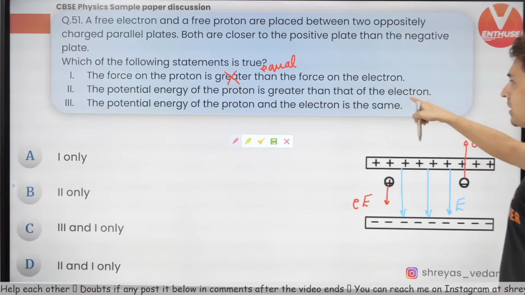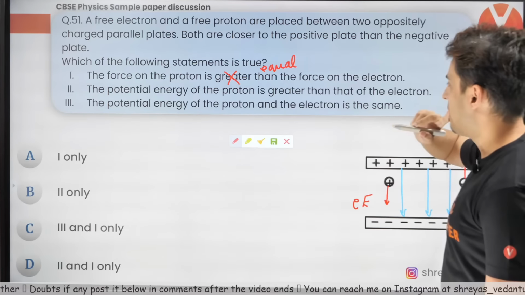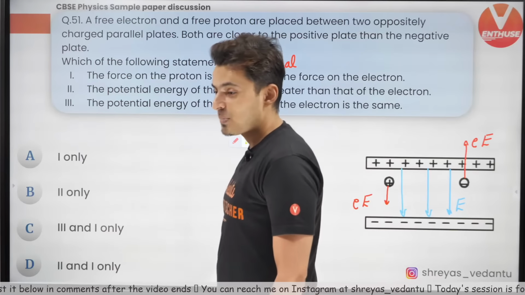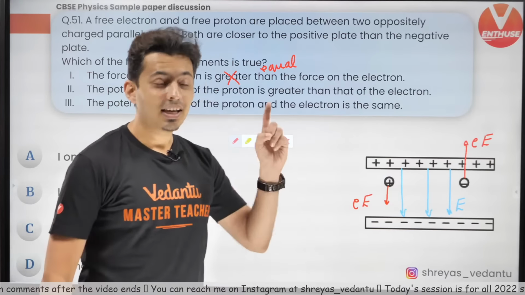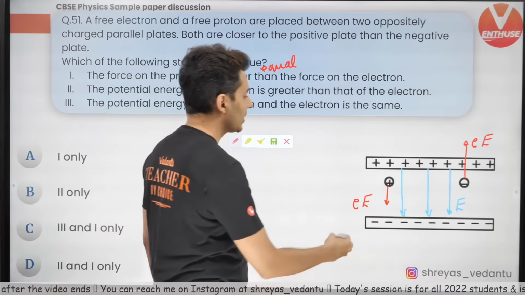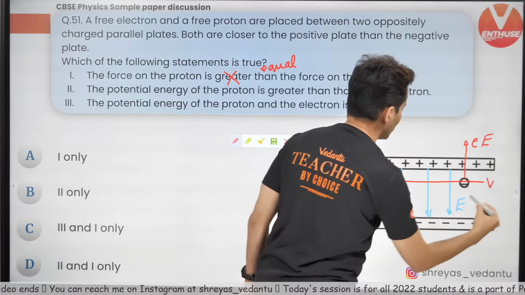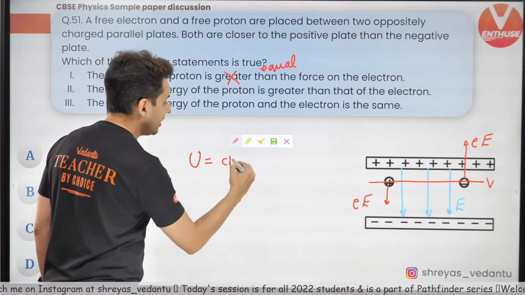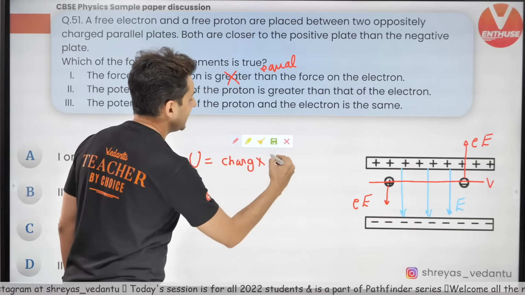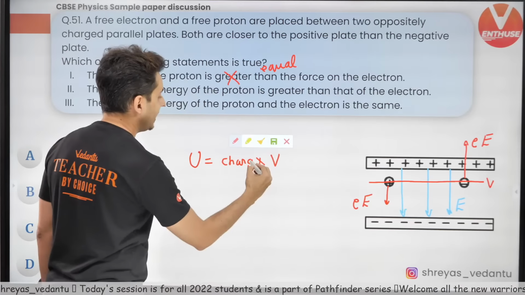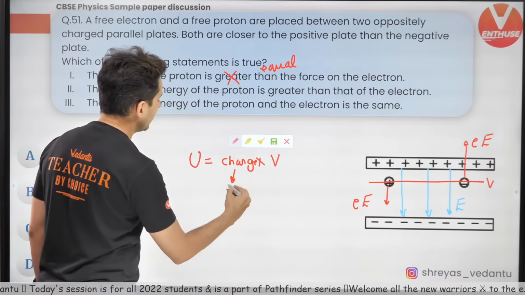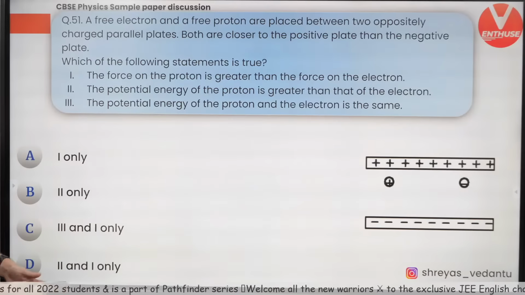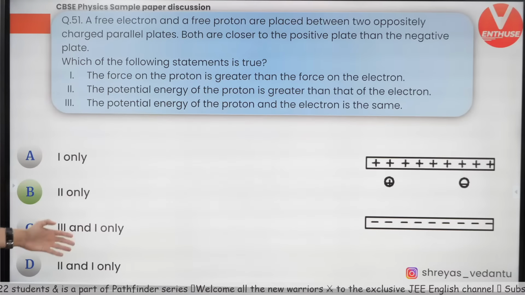Potential energy is more or less? Well, think about it. Potential energy is charge into potential. Both the points are at the same potential. Energy will be different because energy is charge multiplied by potential, and the charge for a proton is positive and for an electron is negative, and positive numbers are always more than the negative number.